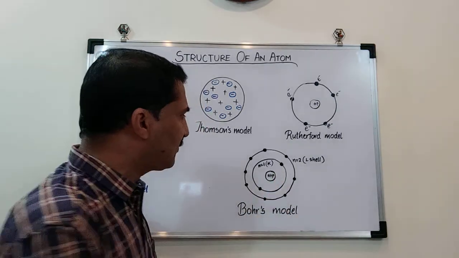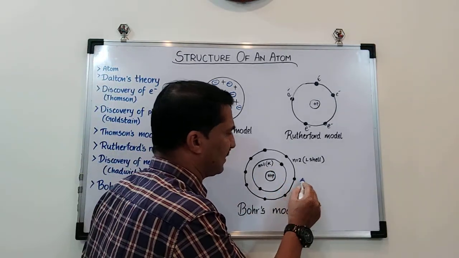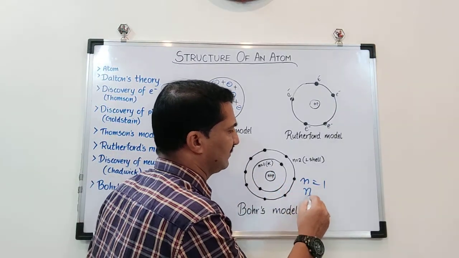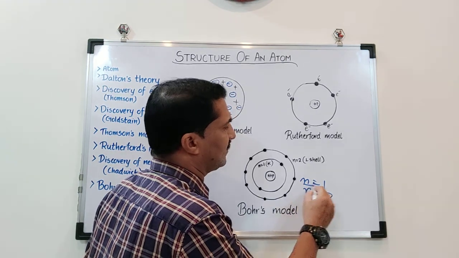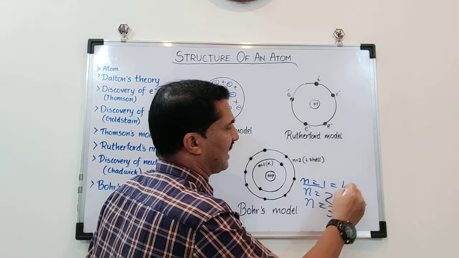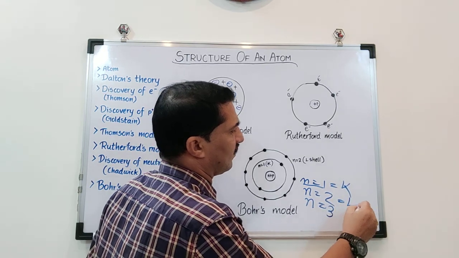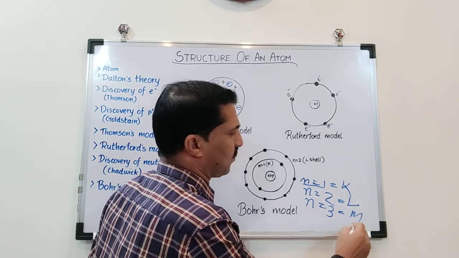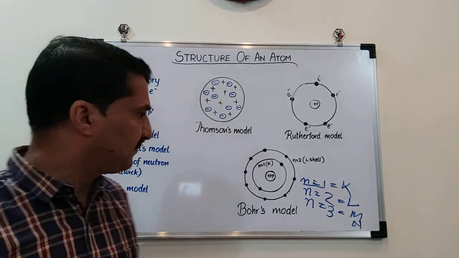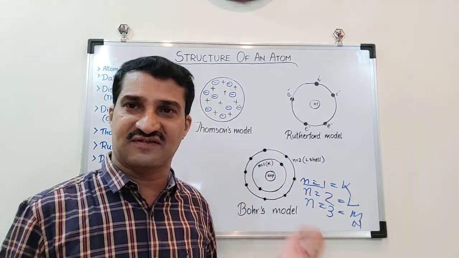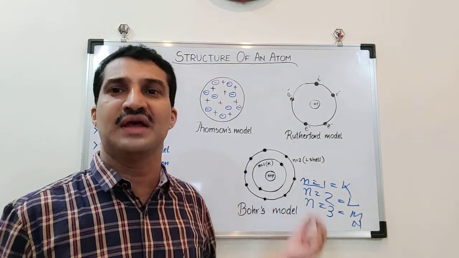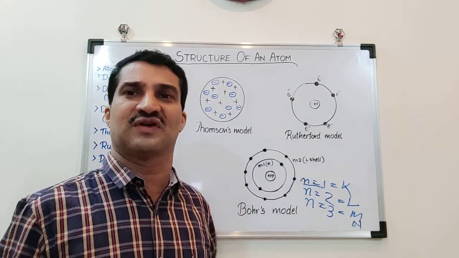The first orbit is named n equals 1, the second orbit n equals 2, the third orbit n equals 3. The n equals 1 orbit is named the K shell, the second is the L shell, then M, and progressively on like that. So here he explained the stability of an atom, because the electron moves in a certain fixed orbit with a certain energy level.